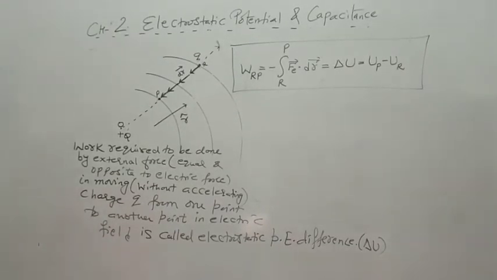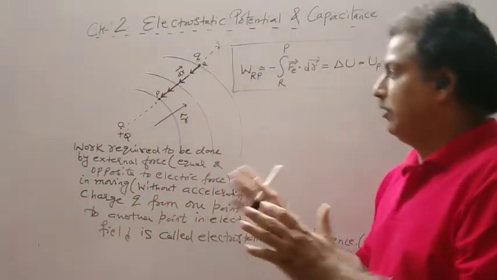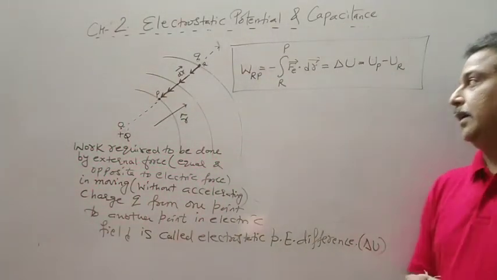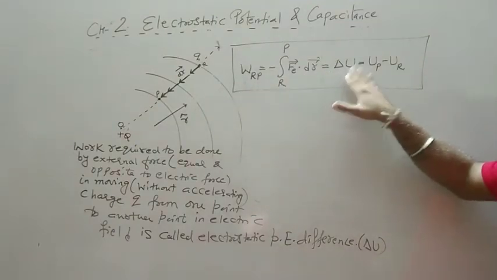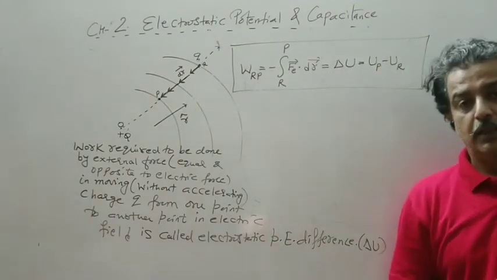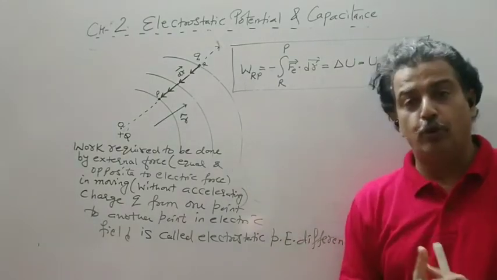Now this is the potential energy difference as per our syllabus: this work done gives rise to the potential energy difference. Now let us see whether it is a conservative force or not.